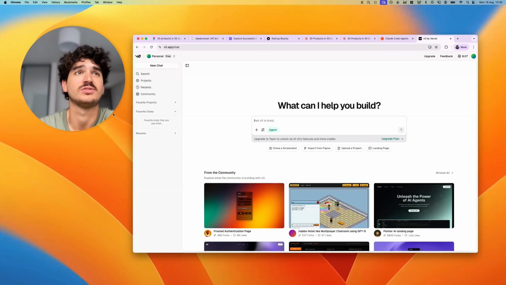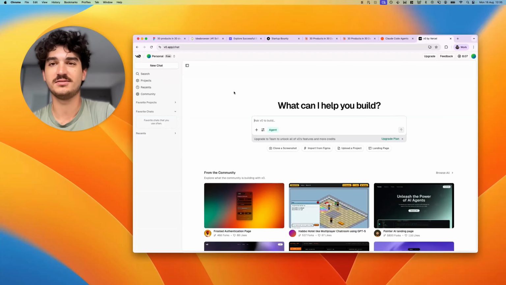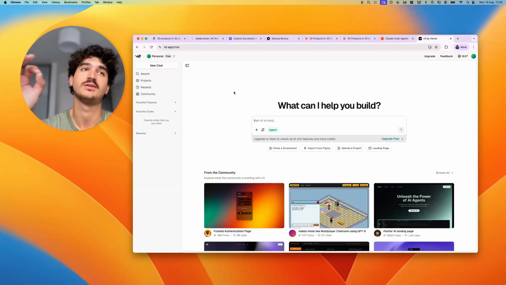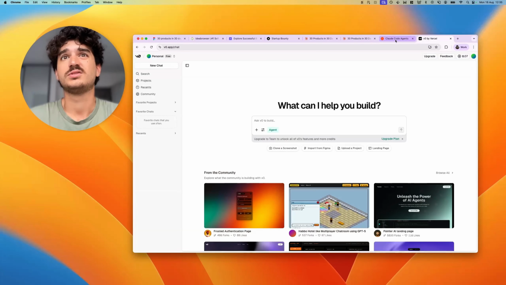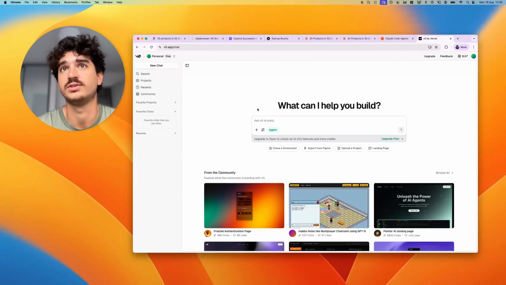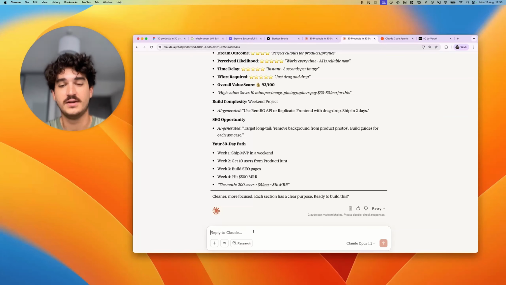So I'm actually going to start this with V0. I think it's quite a nice way to just get a clean, well-built site structure, and then I can bring that locally to use with Claude Code. So let's make a prompt for this. And as this challenge is to share how I'll do these quick builds, I'll share how I'll get this started. So first of all, I'm going to create a prompt for it using Claude. It's got all the context here. It knows what we need.